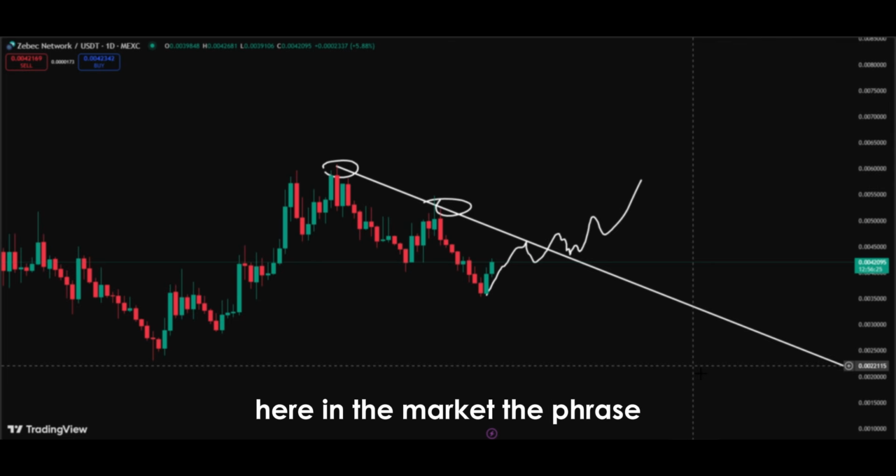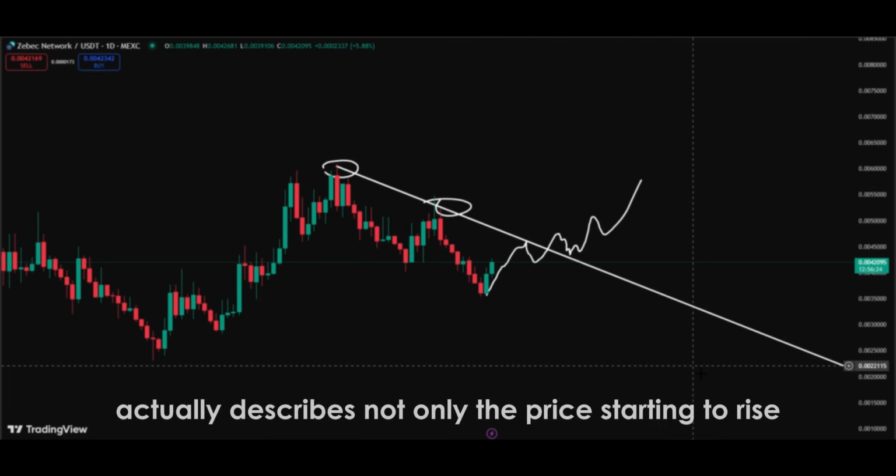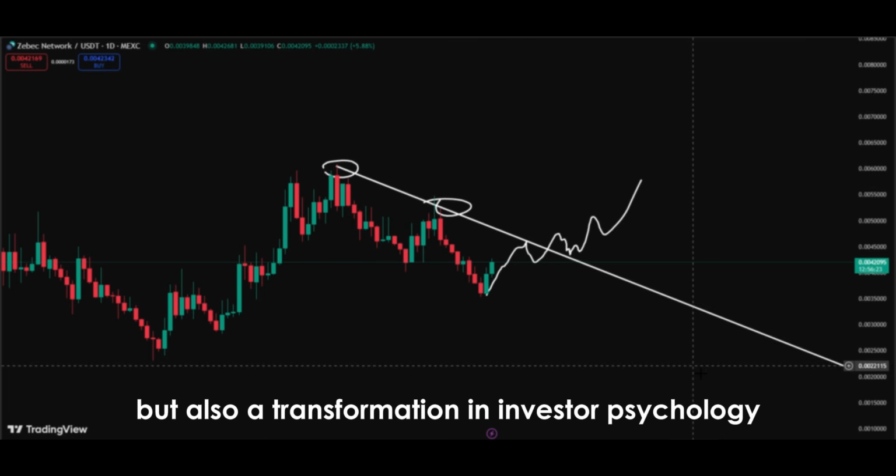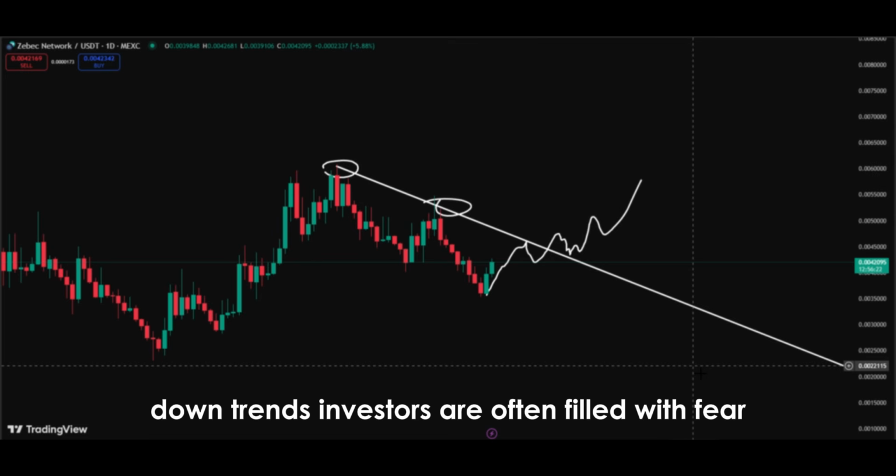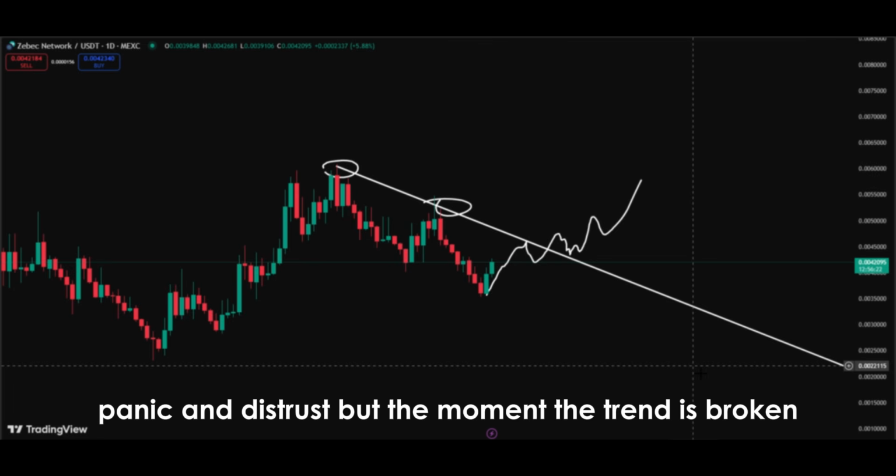In the market, the phrase, "a move begins," actually describes not only the price starting to rise, but also a transformation in investor psychology. During downtrends, investors are often filled with fear, panic, and distrust.